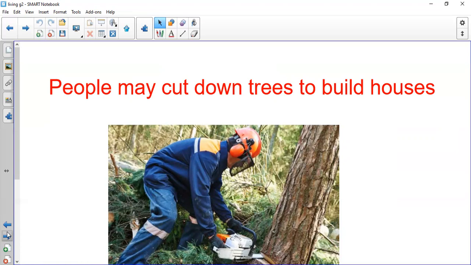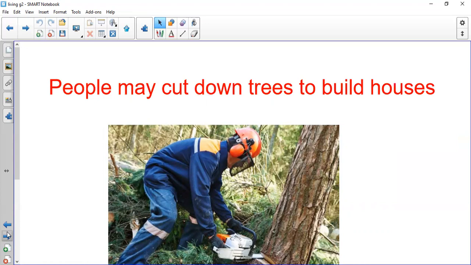So nowadays we have laws set by governments all over the world to stop people from cutting down trees, because you are harming the environment, and this affects the environment badly. It affects the animals, it affects the plants themselves, and it also affects the humans. It affects you.